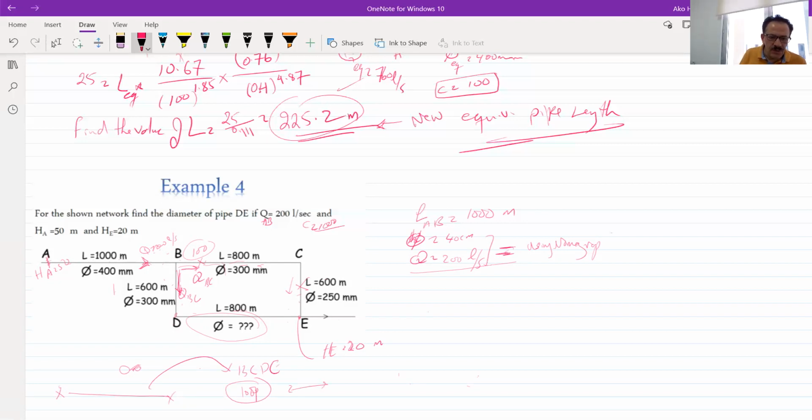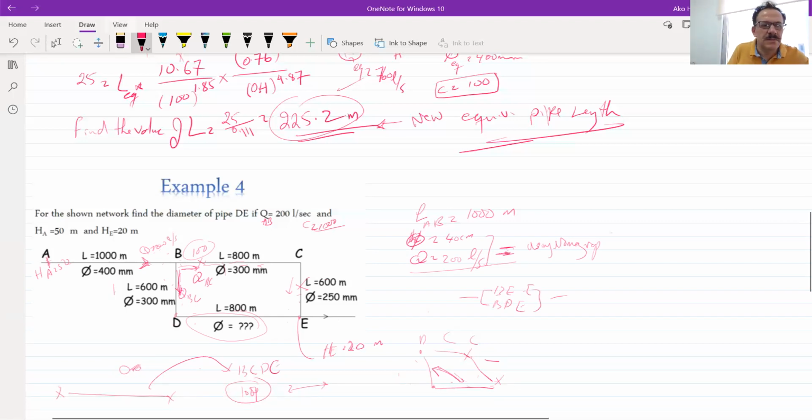Inside the loop, we have four pipes. B to C and C to E are connected in series, right? B to D and D to E are connected in series. Together, they are also series. But B, D, E and B, C, E are connected in parallel. Okay? Got it. Thank you very much.